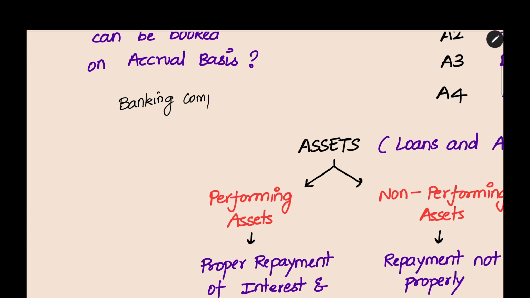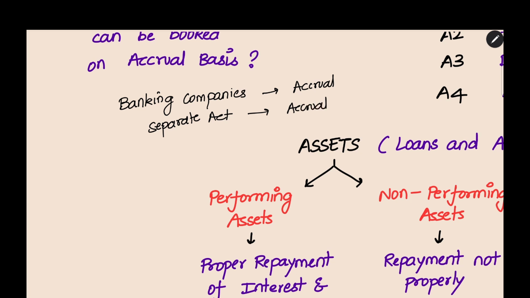Banking companies act as per the Companies Act and also the Banking Regulation Act. So under the Companies Act and Banking Regulation Act, you have to book income based on accrual basis. And if you have a separate act, like State Bank of India, it has a separate act. That type of banking company should also book income based on accrual basis.